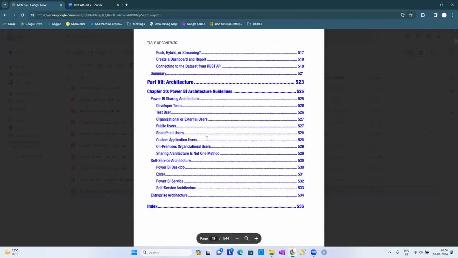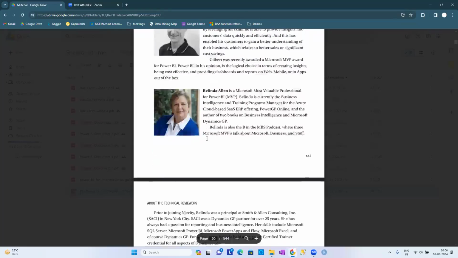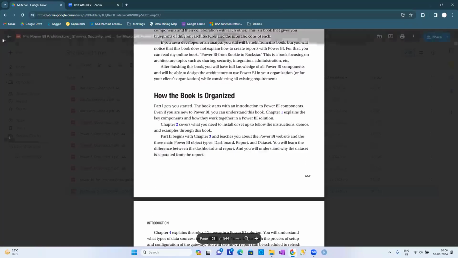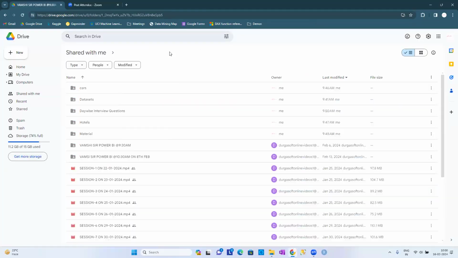Okay. So these are some of the things related to architecture, deployment, and publishing. Those are the related books, guys. These are the book materials I have uploaded.